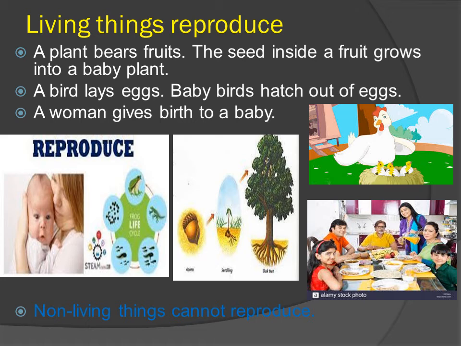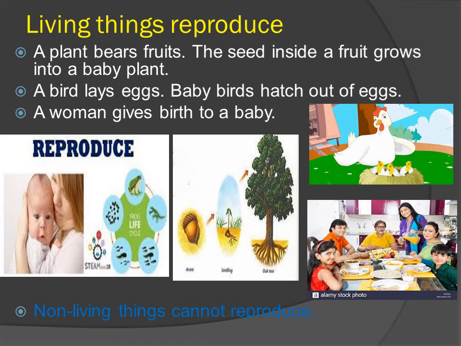Next, a woman gives birth to a baby. So you can see here a human being giving birth to a baby, that is called reproducing.